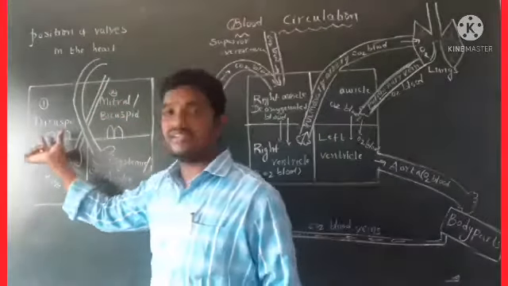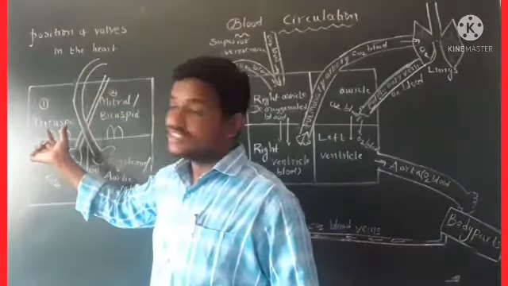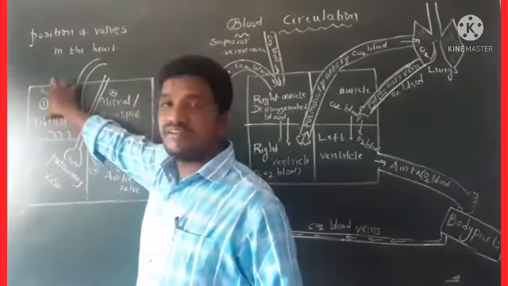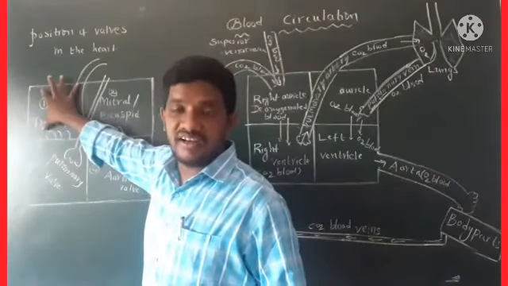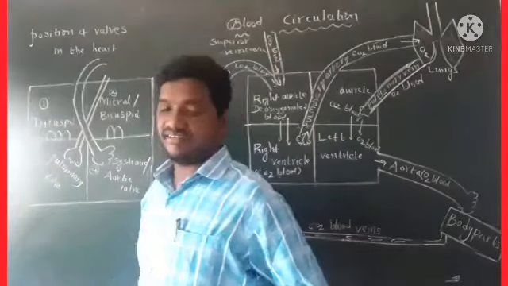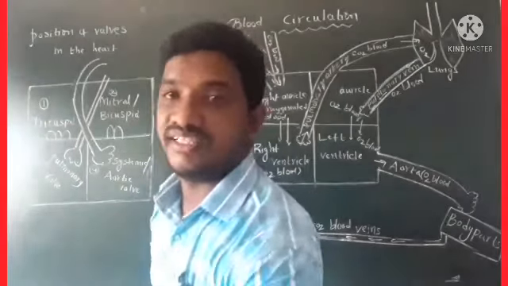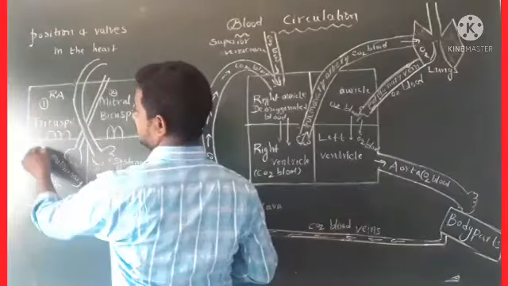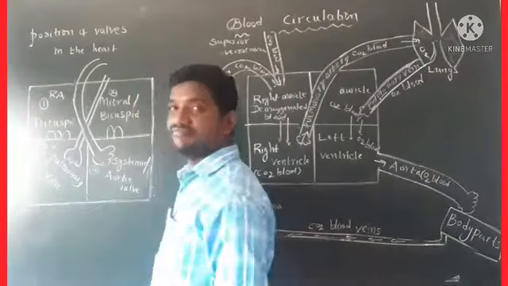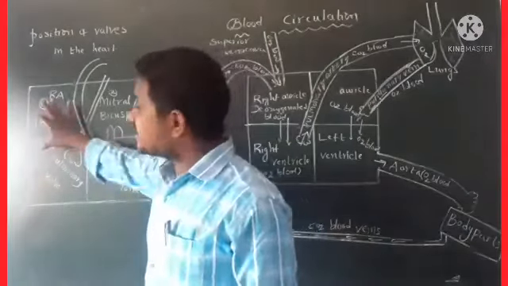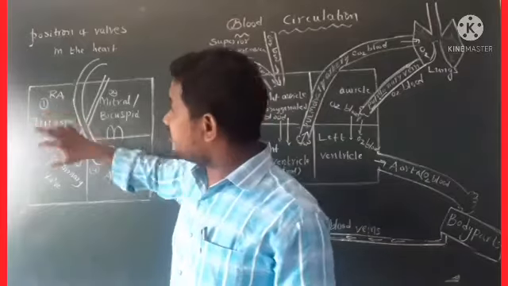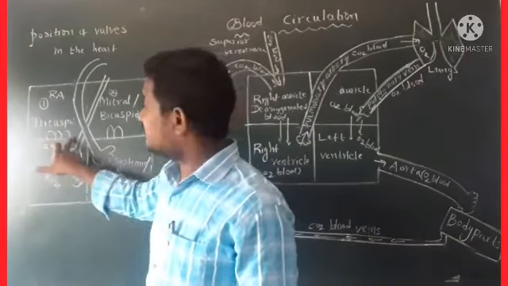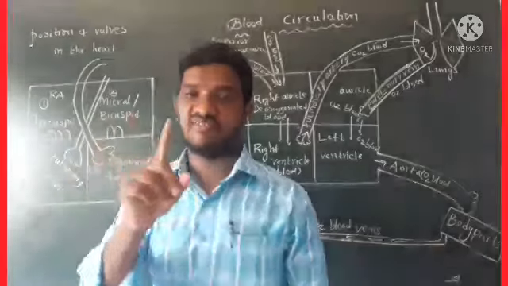See, this is the first one, tricuspid valve. This is present between right auricle and right ventricle. That is very most important. See, this is right auricle, right ventricle. Tricuspid valve is present between right auricle and right ventricle. That is the first valve.